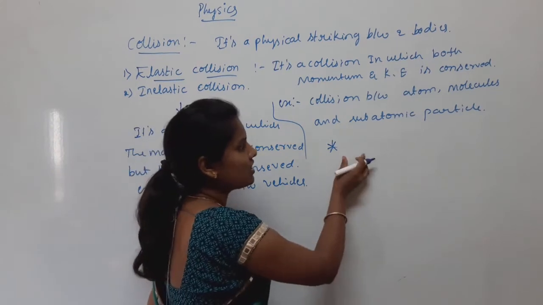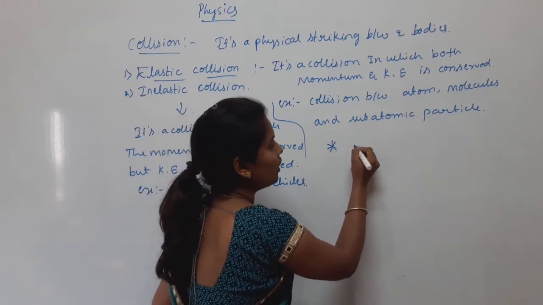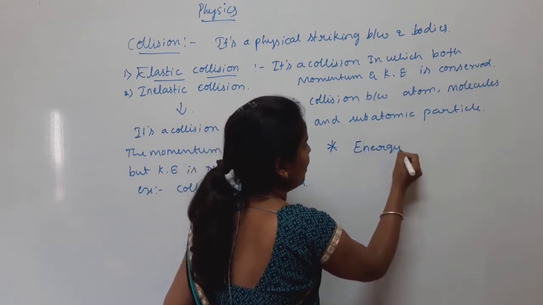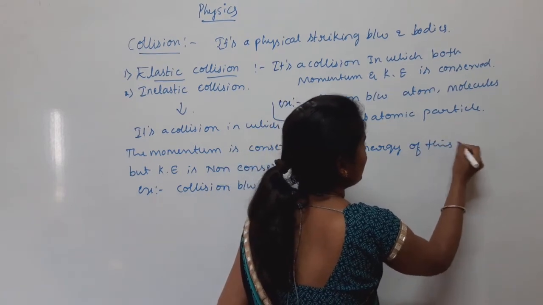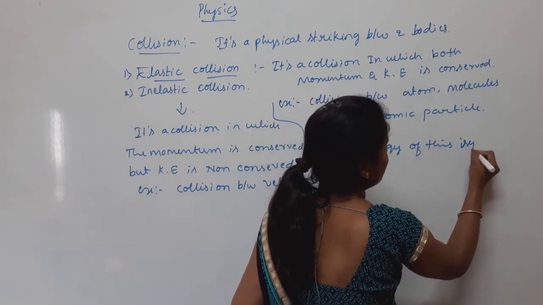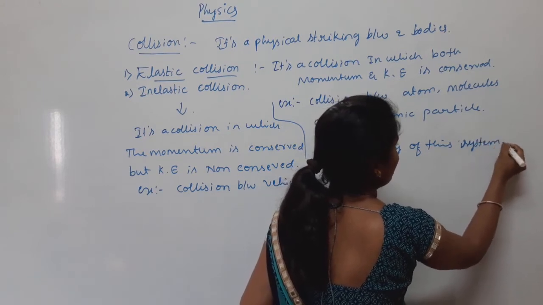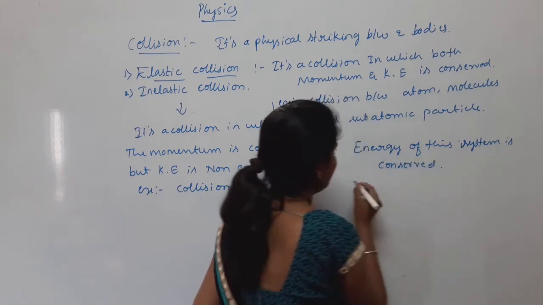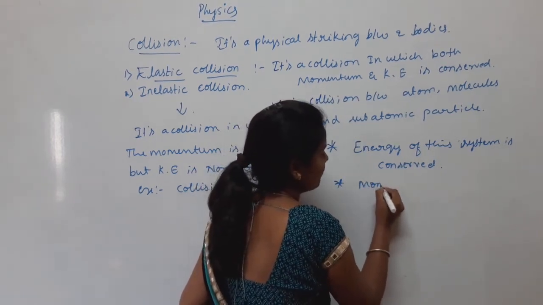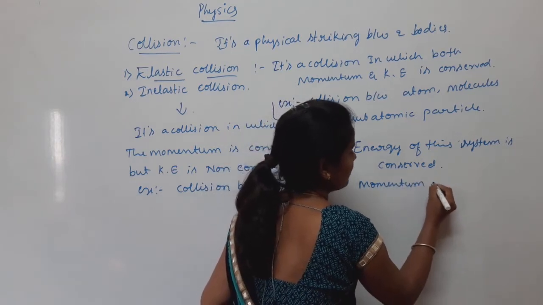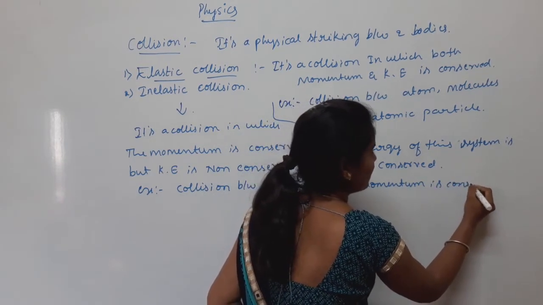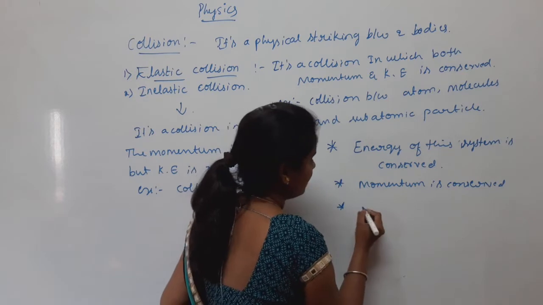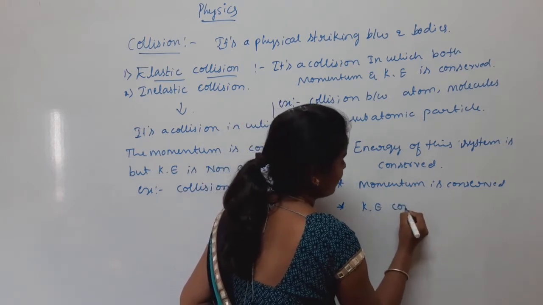What are the characteristics of elastic collision? Here the energy of the system is conserved, the momentum is conserved, and also the kinetic energy is conserved.